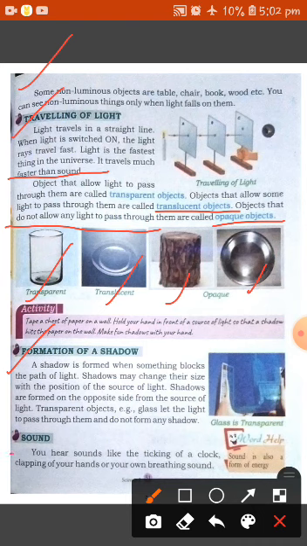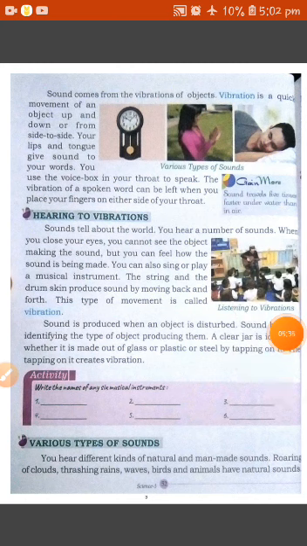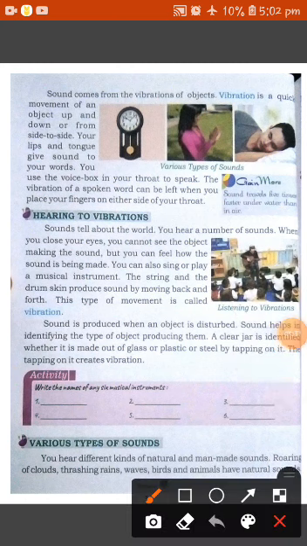Now talking about sound. You hear sound like the ticking of a clock, clapping of your hands, or your own breathing sound. So, this is sound. Sound is actually an energy that can be heard with the help of your ears. Okay, students? Now, sound comes from the vibrations of objects.